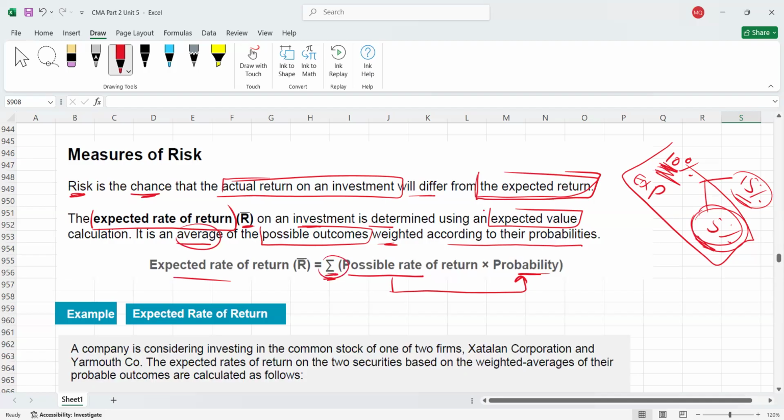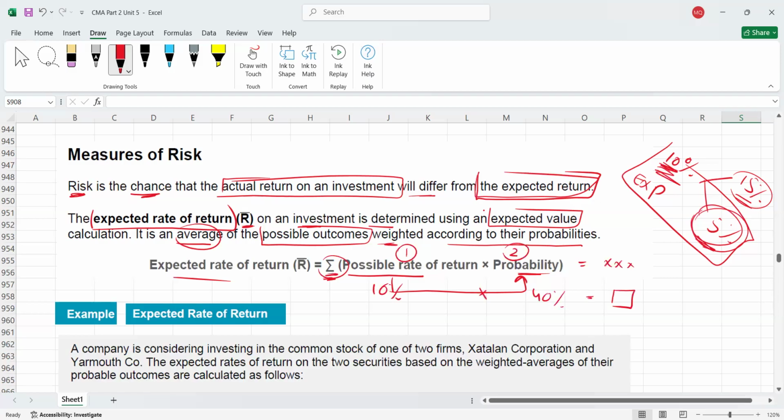the expected rate of return. So simply, first you need to identify from the question the possible rates of return. Second, you need to identify the probability for each possible rate of return. Then once you multiply, you will get the value. Understood? For example, maybe your possible rate of return could be 10%, and for 10% the probability could be 40%. Once you multiply 10 times 40, you will get one value.